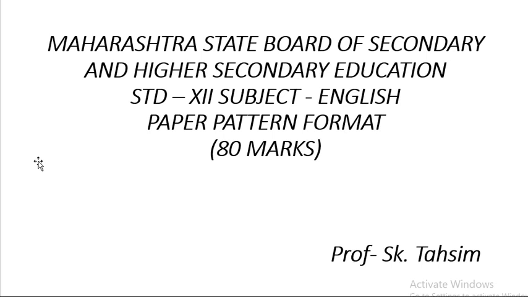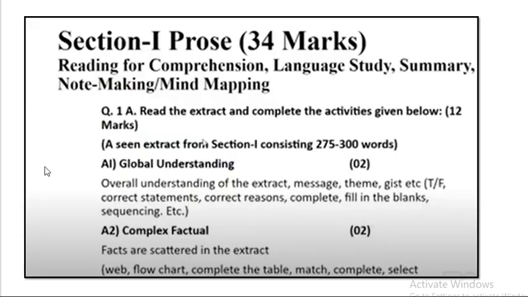As you all know students, your written paper is of 80 marks. Here this paper is divided into 4 sections. That is section 1 prose, section 2 poem, section 3 writing skill and section 4 that is drama. Let's start. Section 1 prose will be for 34 marks, that is reading for comprehension, language study, summary, note making or mind mapping. Now question number 1A will be scene extract.